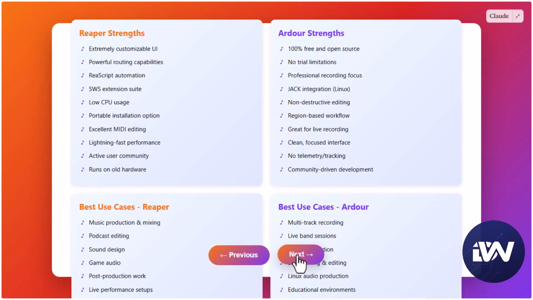When it comes to stability and performance, Reaper often takes the lead because it's optimized for all platforms, including Windows, Mac, and Linux. Ardour is solid but can be more CPU heavy, depending on your setup. For plugins and third-party support, Reaper has an edge. Virtually every VST works seamlessly, while Ardour sometimes requires extra steps.